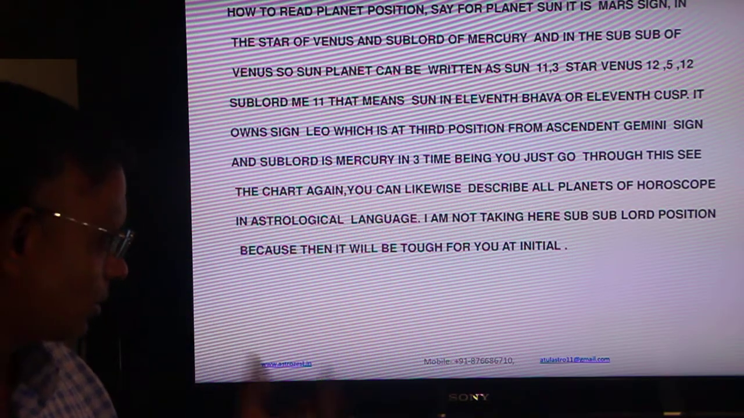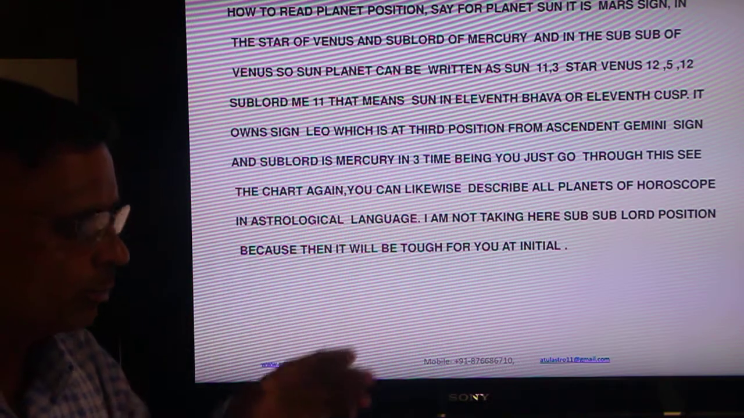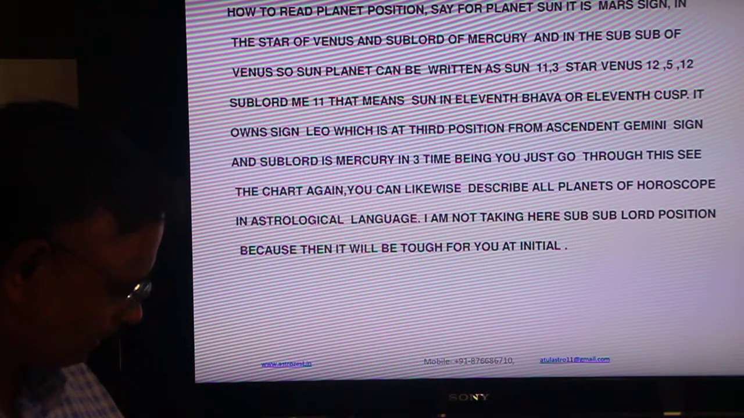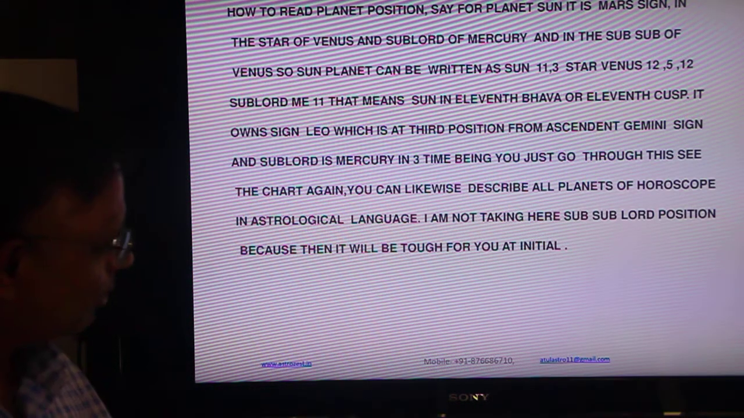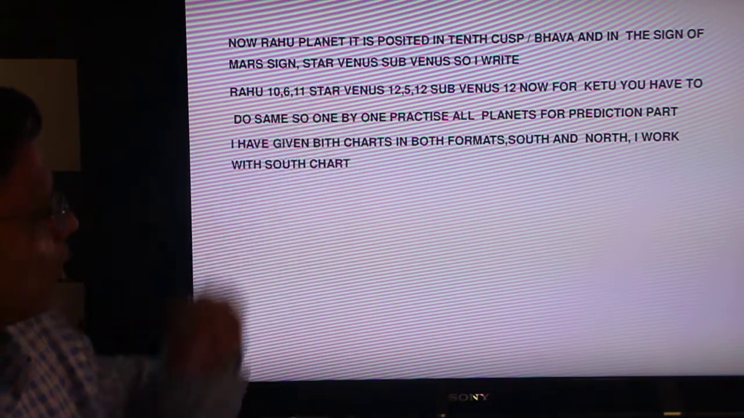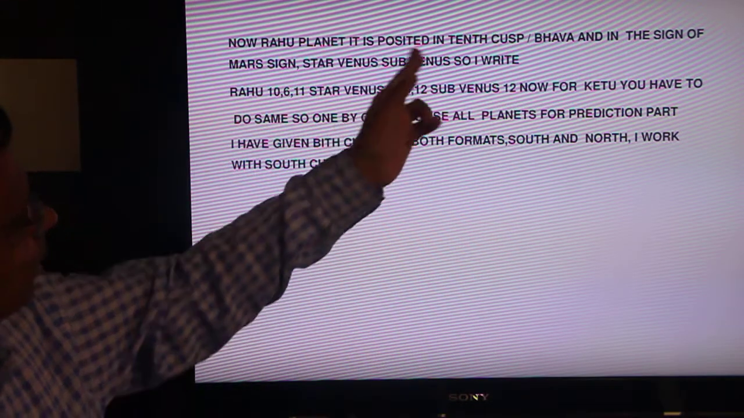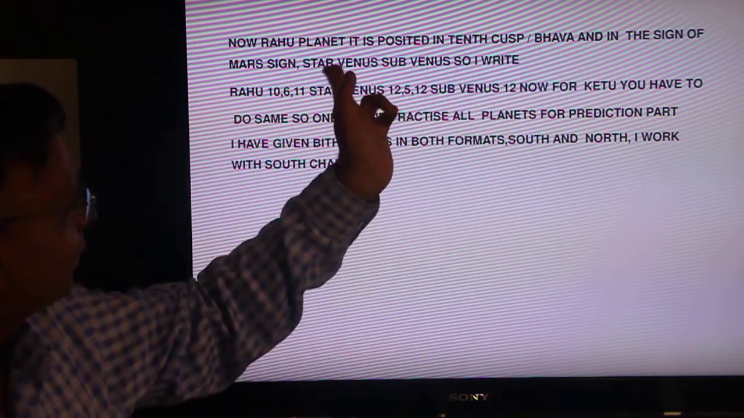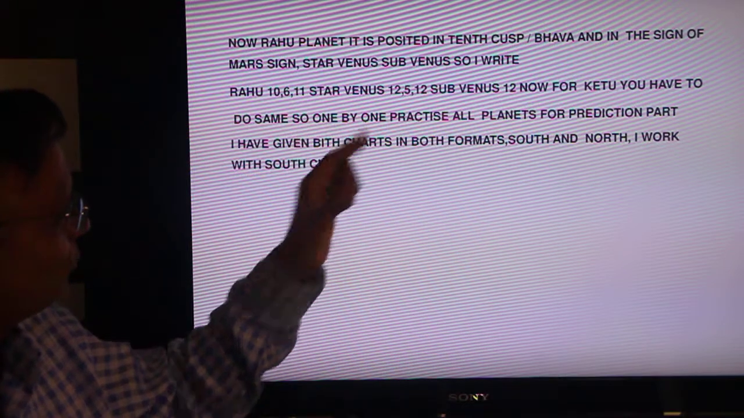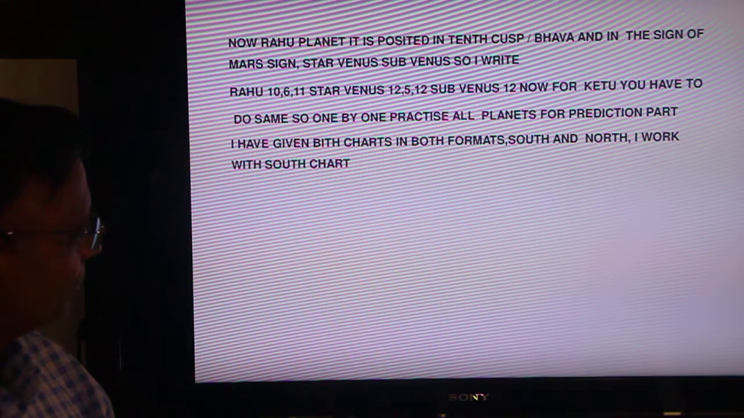Likewise describe all periods of horoscope. So right now we're not putting in the sub-lord position. As you delve deeper into this, we'll go for this. How will you do up to sub-lord level now? Okay. So accordingly I have given the position of Rahu planet also. Now Rahu planet is in the 10th cusp, 10 bhava. Sign of my sign, 10th Venus. So the first 2 planets I have given, for reading purposes significant, we can go through this.